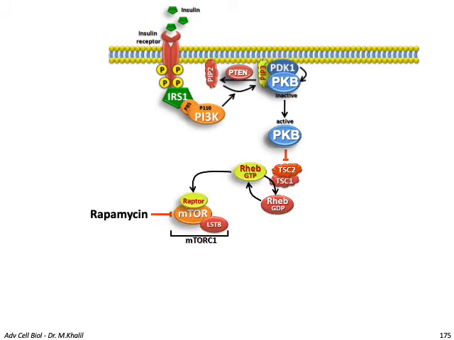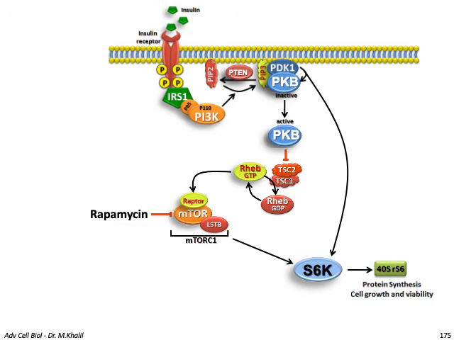This PKB will inhibit a complex called TSC1, TSC2. This complex actually aids in the formation of Rheb-GDP from Rheb-GTP. And Rheb-GTP is an important upstream effector of an important complex called the mTORC1 complex. This mTOR complex 1, once activated by Rheb-GTP, is actually a kinase as well. This leads to the activation of another kinase called S6 kinase. This S6 kinase, to be fully active, needs another signal from PDK1.